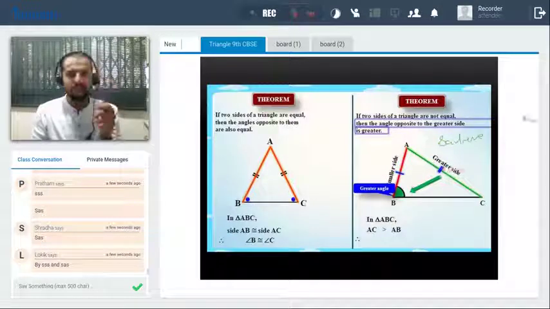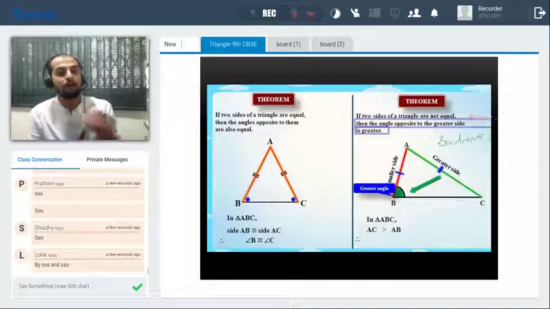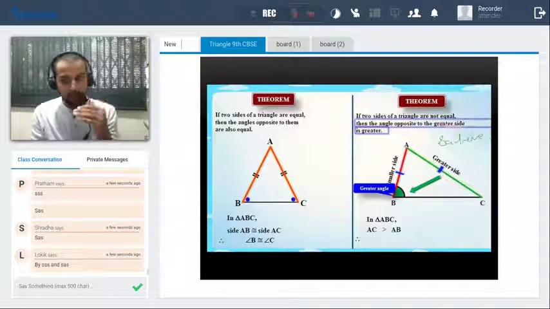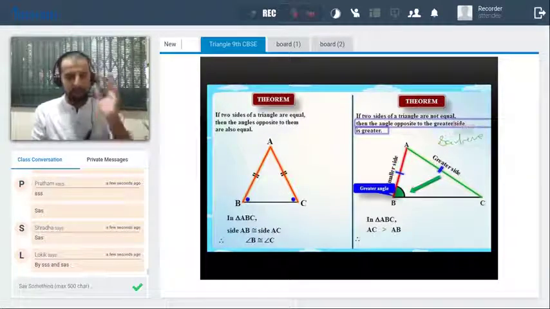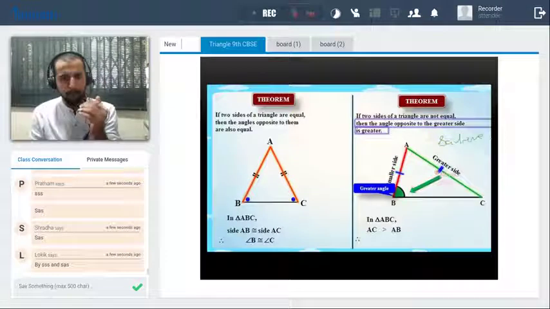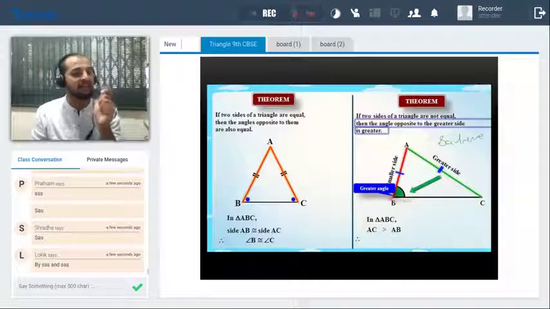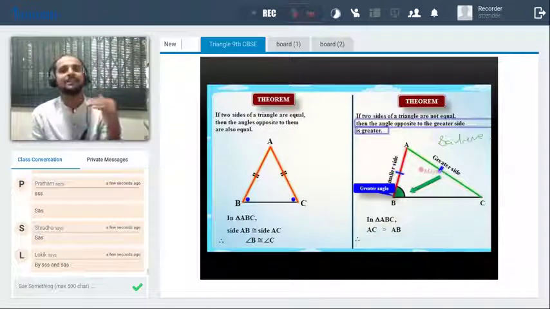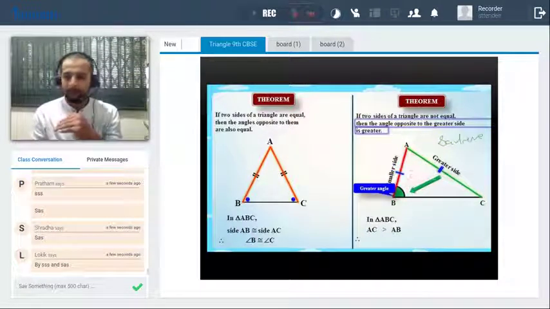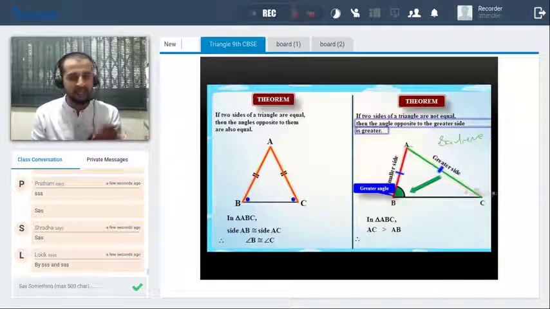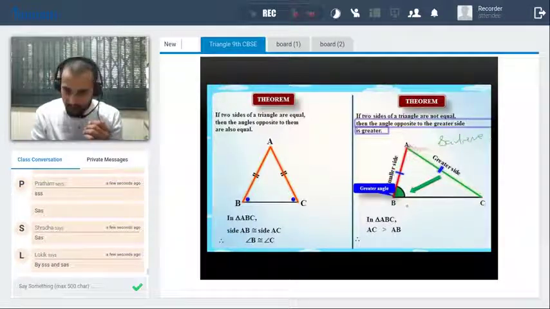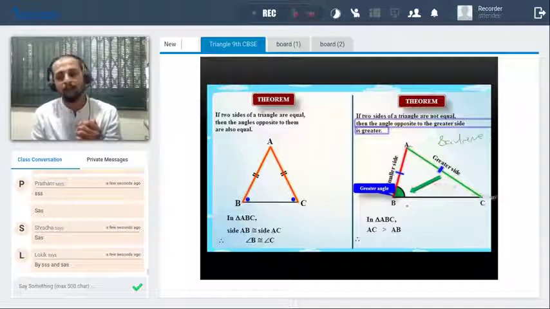The statement says if two sides of a triangle are not equal, then the angle opposite to the greater side is greater. Meaning whichever side is bigger, the angle opposite to it is the greatest angle, and whichever side is smaller, the angle opposite to it is the smallest angle. In this case AC is the greatest side, so the angle opposite to it, B, is the greatest angle, and AB is the smallest side, so the angle opposite to it, C, is the smallest angle.